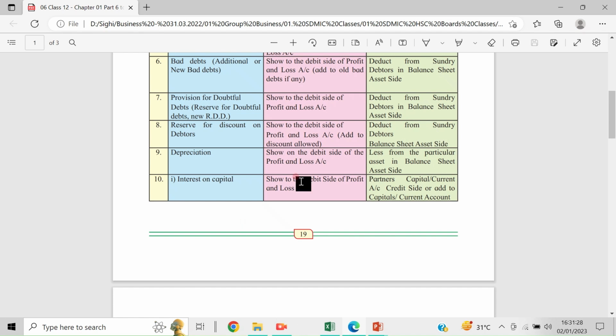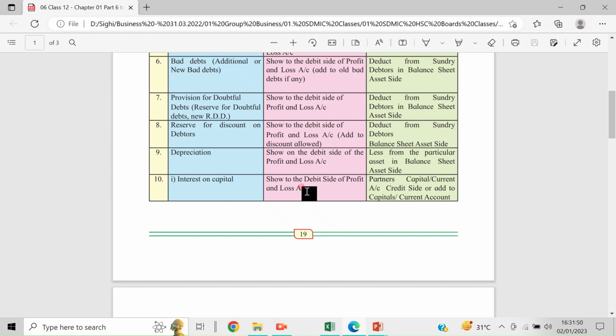On that basis, if it is written in the partnership deed, interest on capital is shown on the debit side of the profit and loss account, because interest given to partners on the capital is an expenditure to the firm.